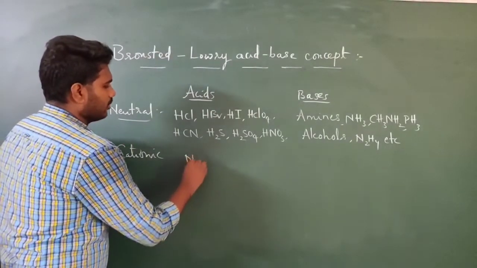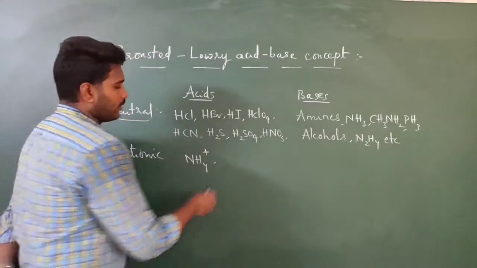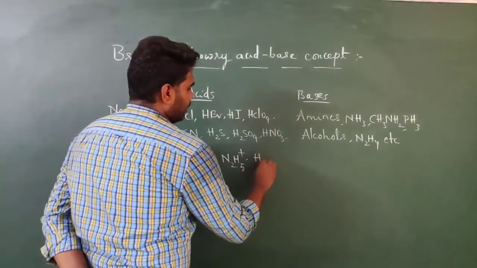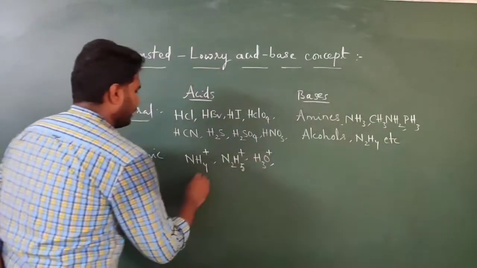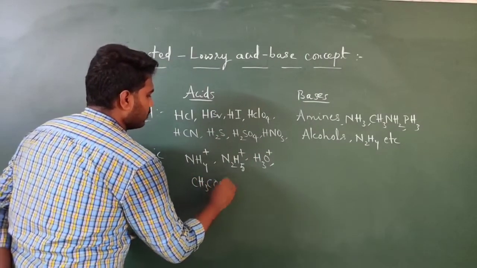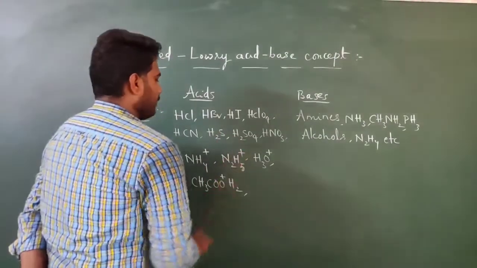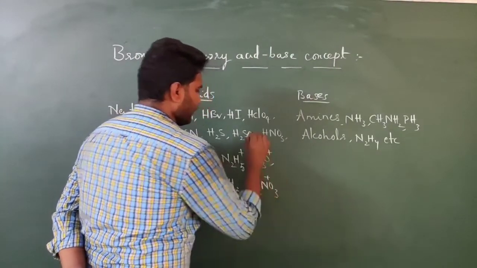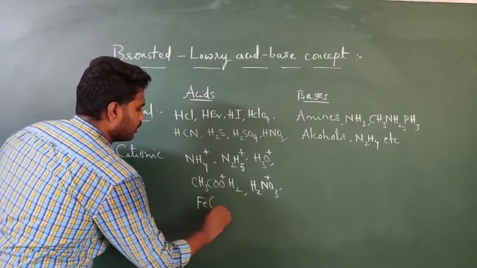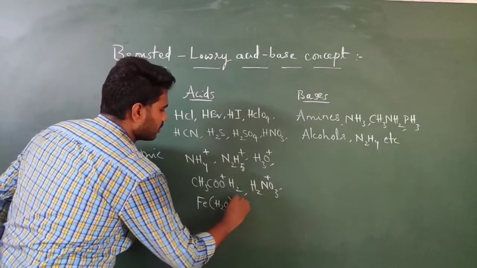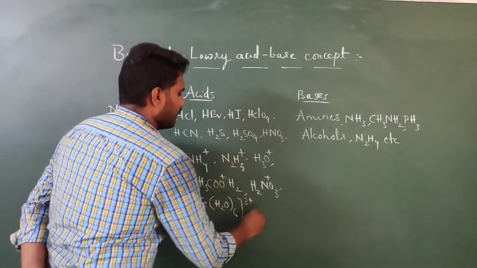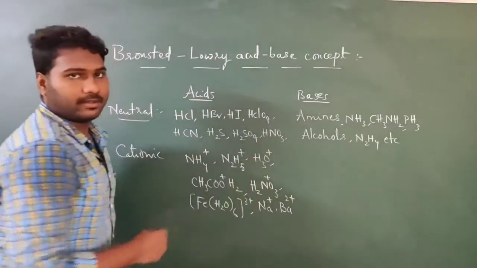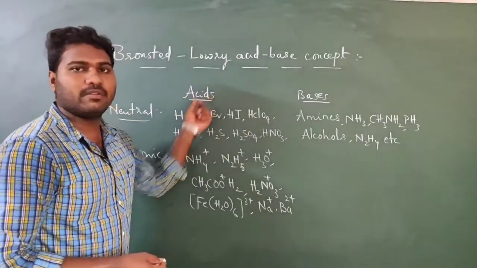Species like NH4 plus and N2H5 plus and H3O plus and CH3COOH2 plus, and you can take H2NO3 plus and Fe(H2O)6 3 plus, and cations like sodium cation and barium cation, these all will act as acids.